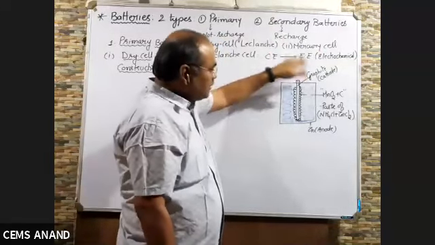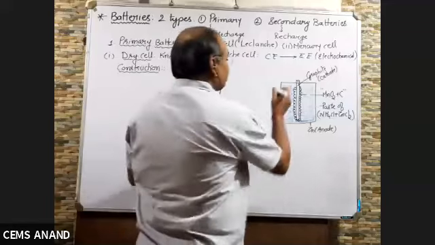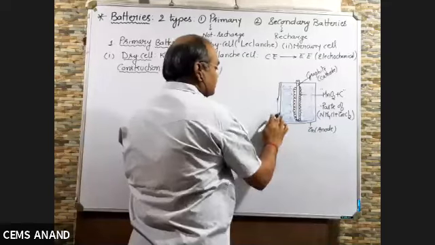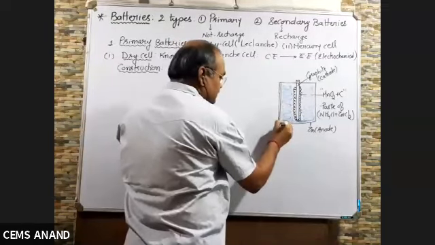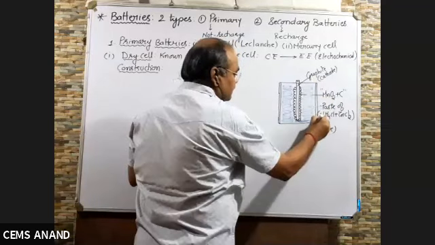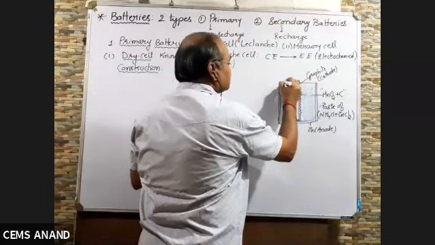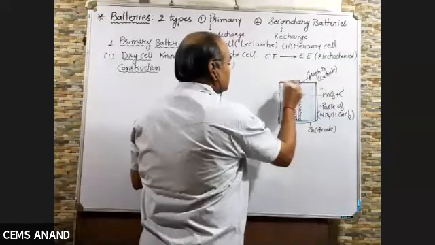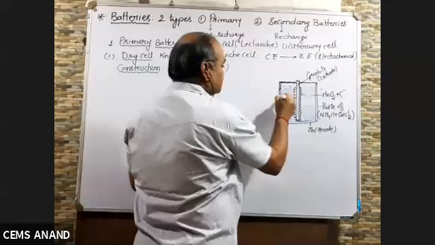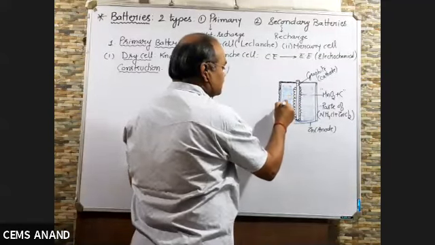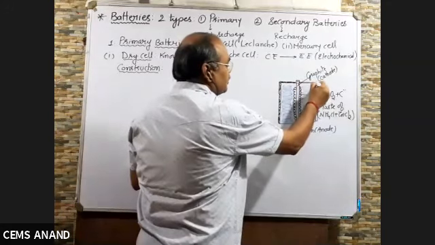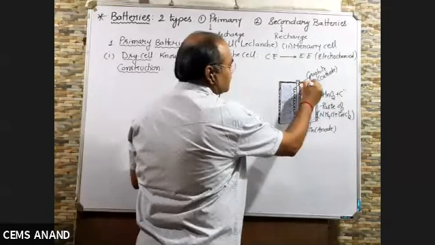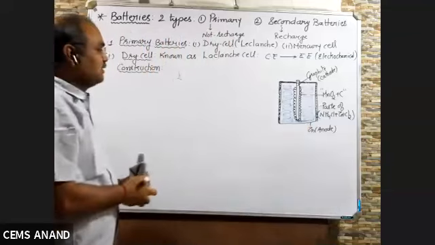The mouth of the cylinder is closed, and this portion as well as this portion is being covered with an insulating material which does not allow the heat to go out during a chemical reaction. So this is your Leclanche cell.